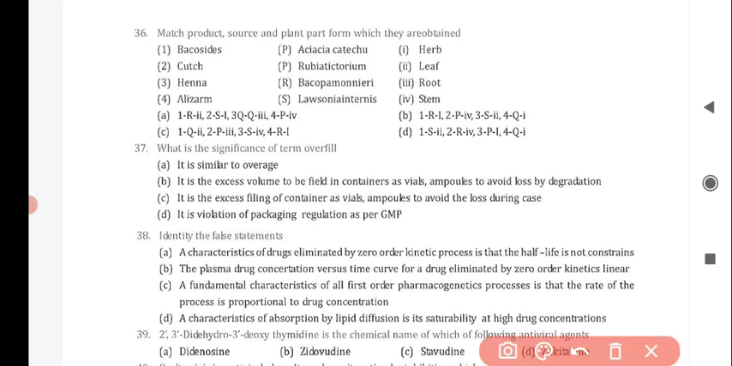Okay, then next question is match product, source and plant part from which they are obtained. For the first option, that is bacosides, it correctly matches with option R, that is Bacopa monnieri, then root, option 3. Then next is Kutch, it correctly matches with option P, that is Acacia catechu.